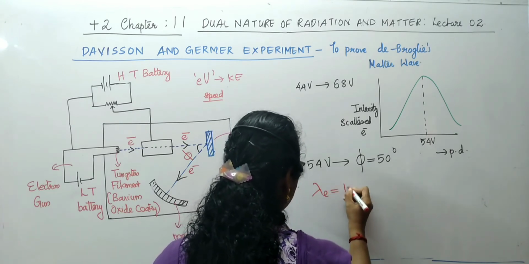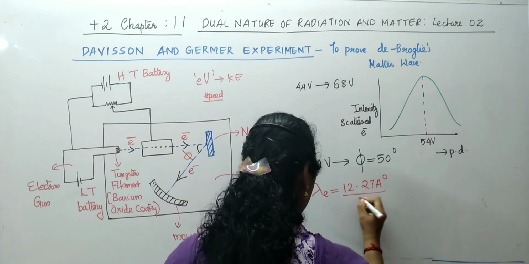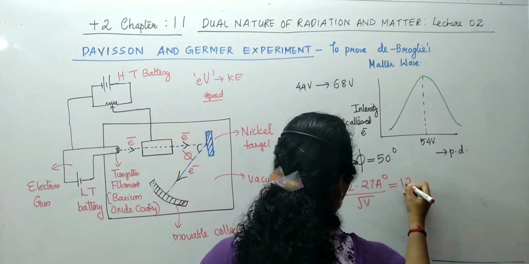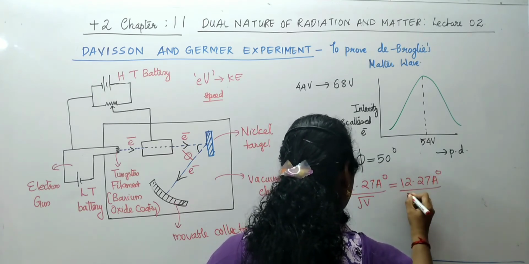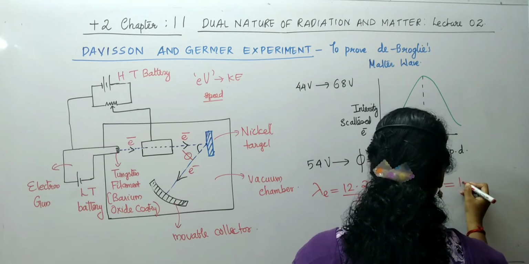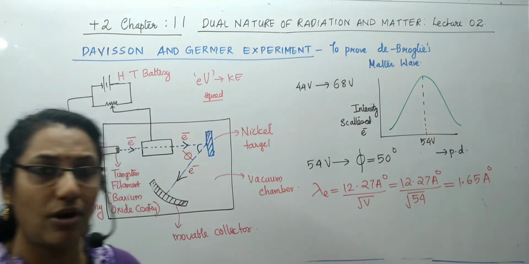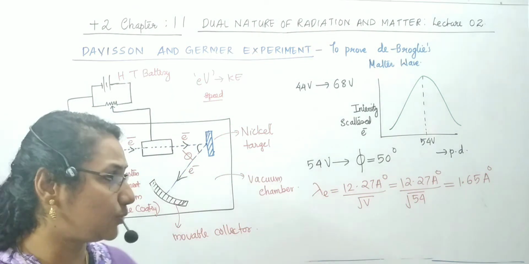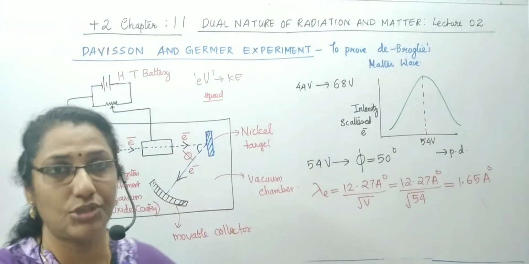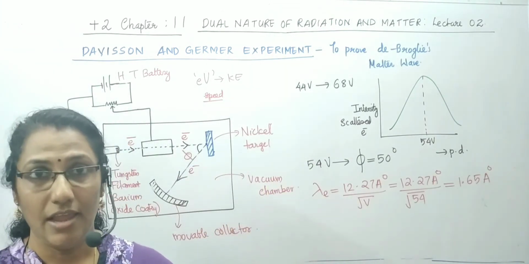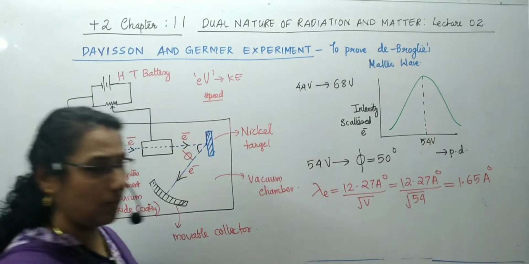The wavelength of an electron was given by de-Broglie as 12.27 angstrom by root V. When they provided the value of potential difference as 54 volt, they got the value as 1.65 angstrom. The wavelength of the electron was obtained as 1.65 angstrom by providing this potential difference to de-Broglie's equation. So this was the wavelength of the electron as per de-Broglie's equation.